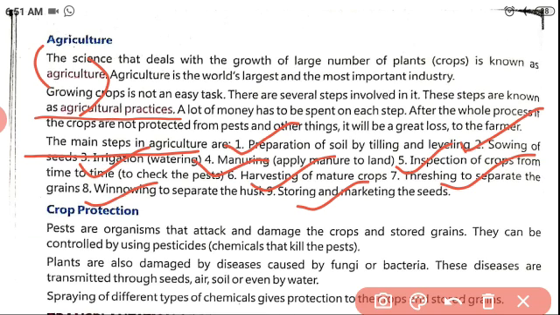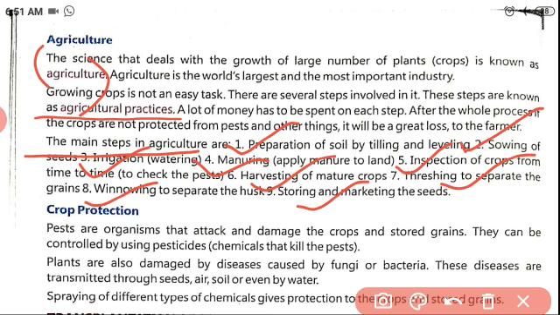Here, nearly 7 steps are involved in agricultural practices. The first one is preparation of soil by leveling. The next one is sowing the seeds into the soil. The third one is watering. The next one is manuring, that is, applying manures and fertilizers. The next one is inspection of crops.